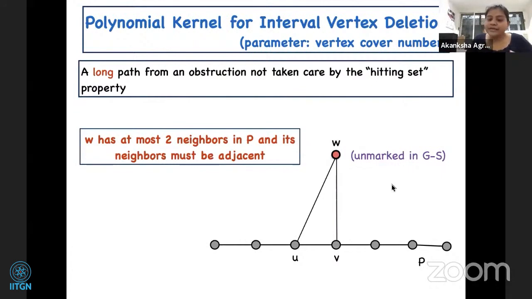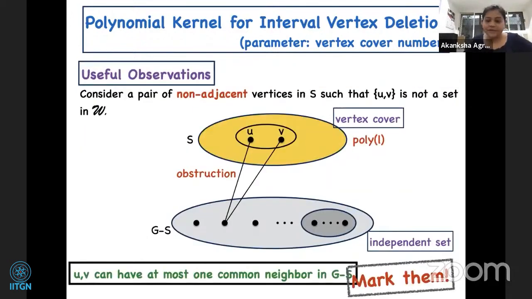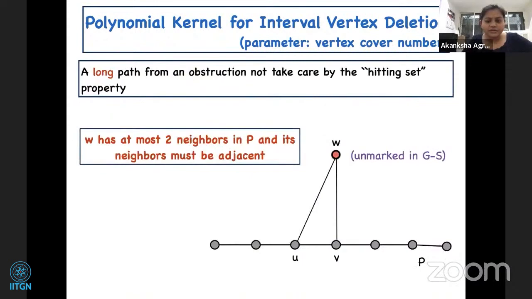So using this, we can say that the neighborhood of any unmarked vertex W, if you look at an induced path which is interesting to us, is either adjacent to just one vertex or an edge. Because we have marked W otherwise, okay.